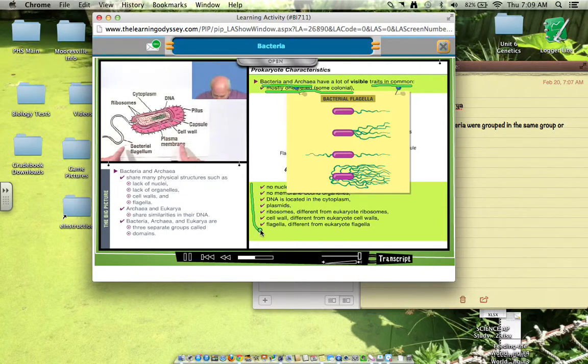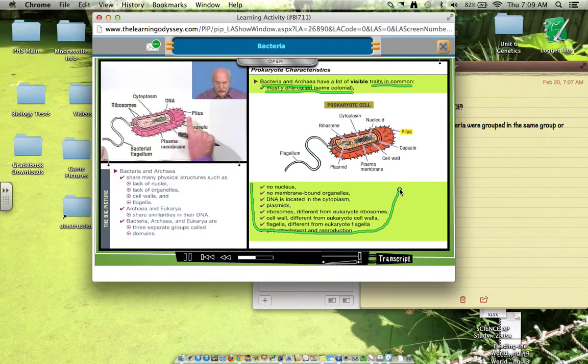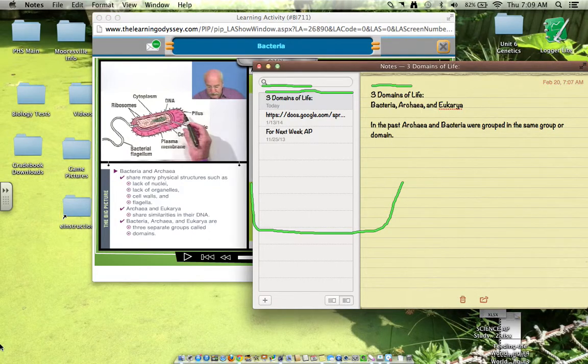All right, what else? We've got these things called pilus or pili, plural. Now, these are very interesting little structures. These pilus are... Let's stop right there and get this stuff right here.